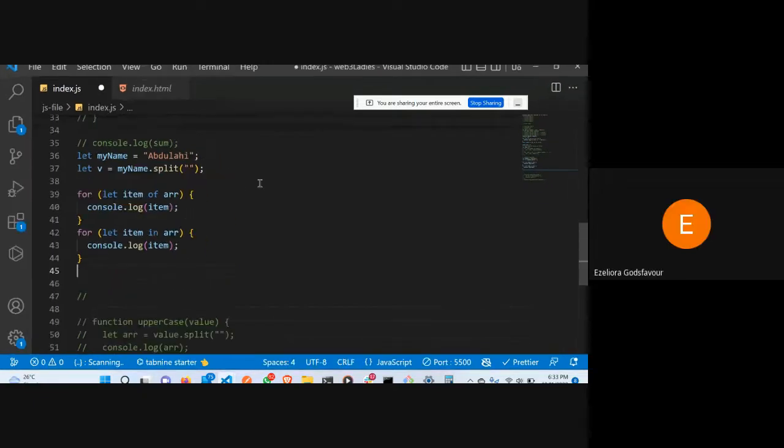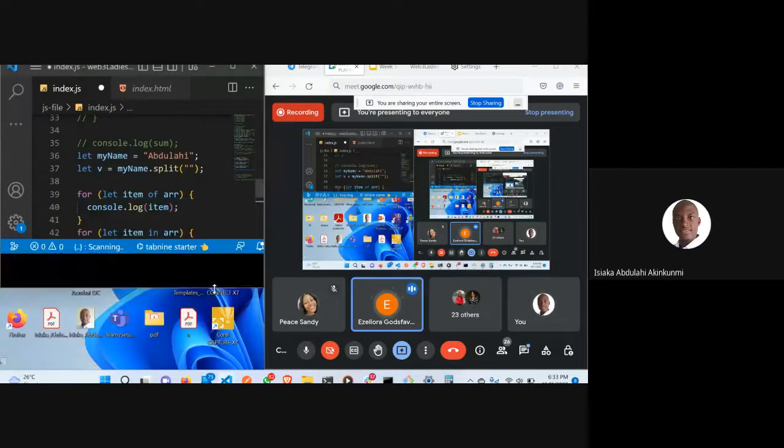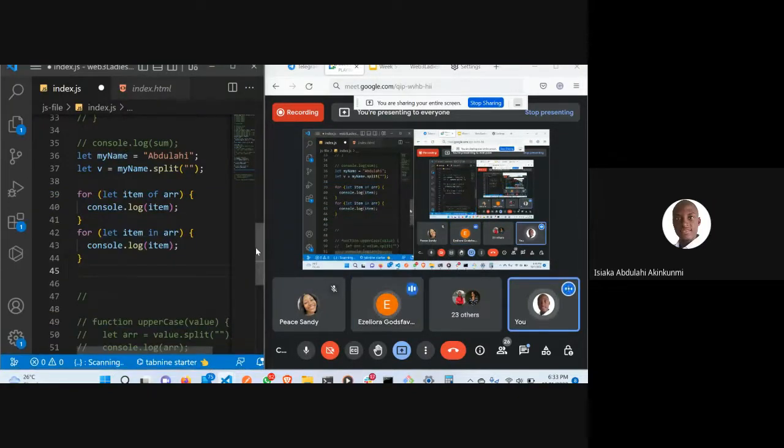Your own teacher is teaching. We now understand for in and for of. So I think that should not take us much time. We can move to another one.